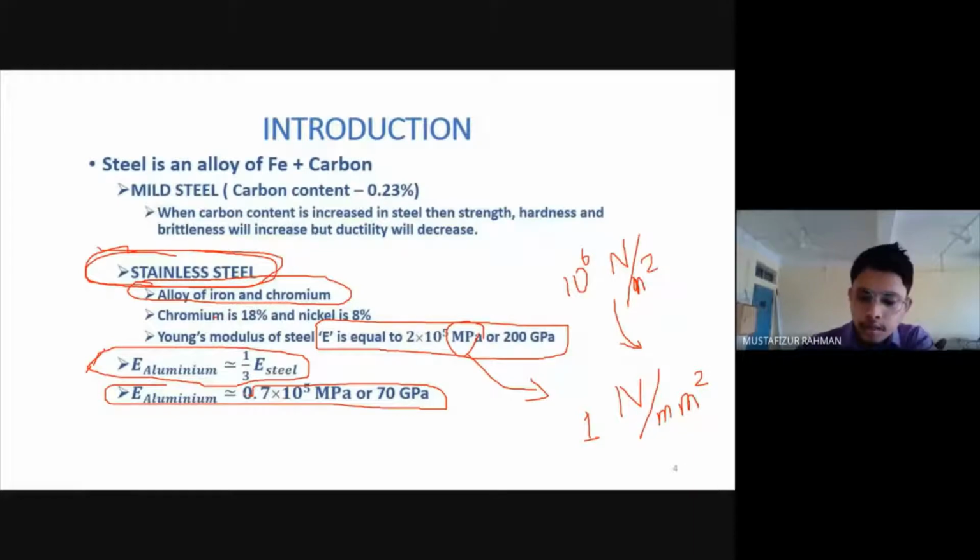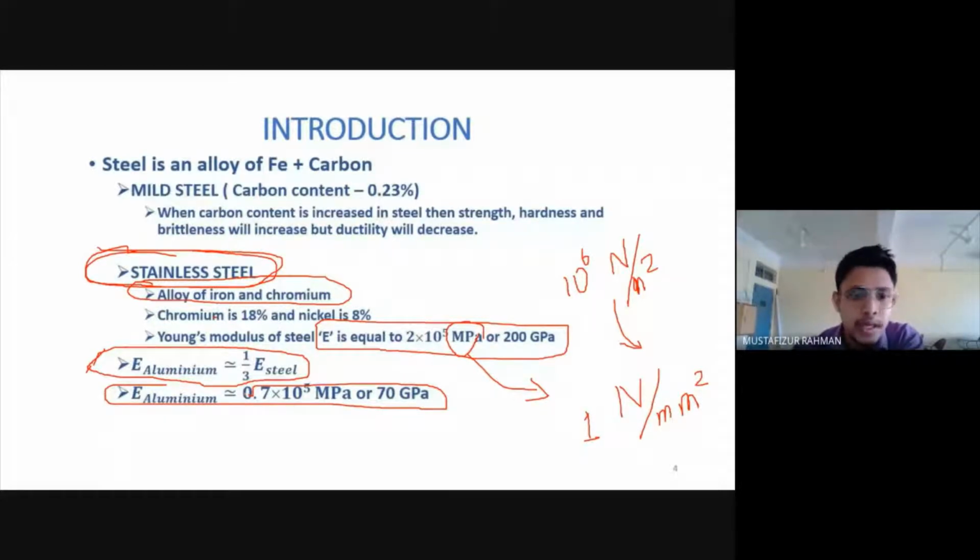Another important point, because it is asked why we do not use aluminium in our buildings. Why do we use steel only, why can we not use aluminium? It is another probable question. So the modulus of elasticity is less, and there is one more thing we will see.